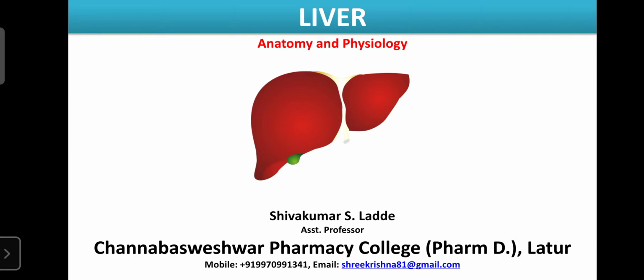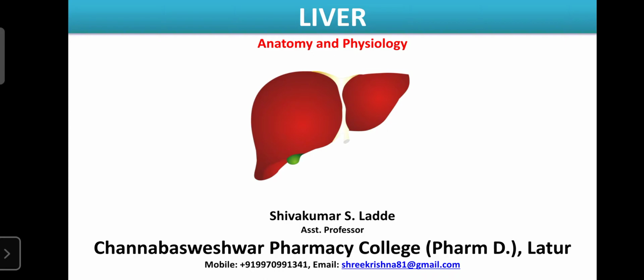It also acts as the storehouse for various metabolites. For example, the excess of glucose is stored in the form of glycogen, and that glycogen is stored in the liver. That's why the liver also acts as a storehouse for certain essential nutrients. During starvation or any other conditions, the liver supplies those micronutrients as per the demand of the body organs.